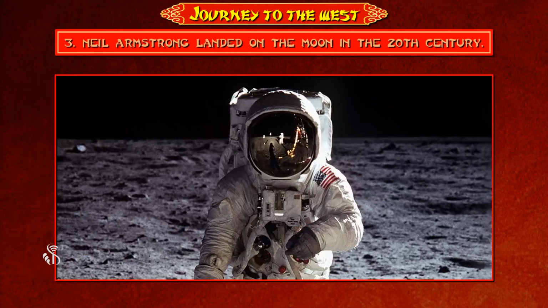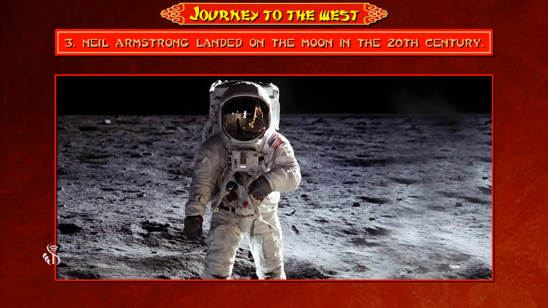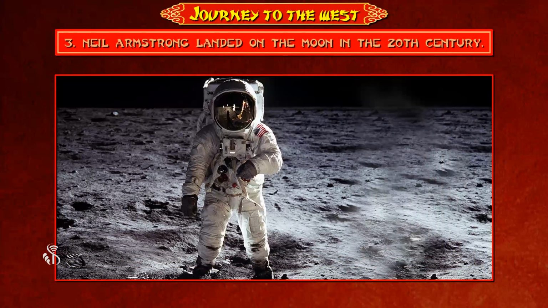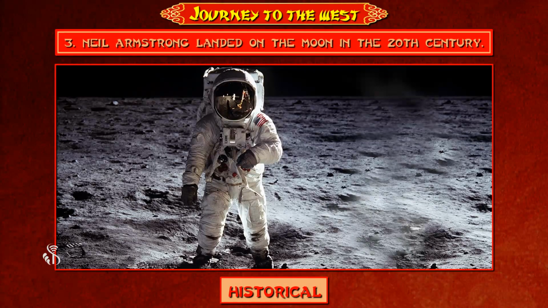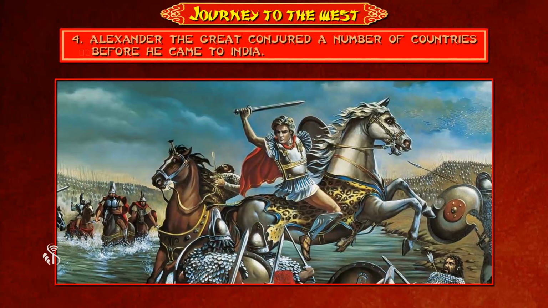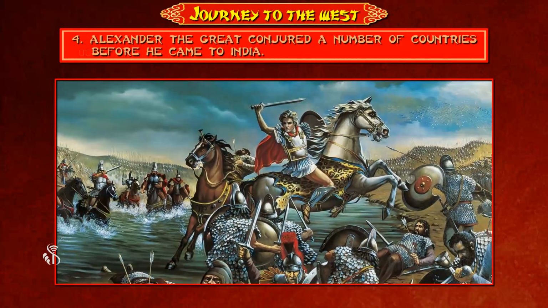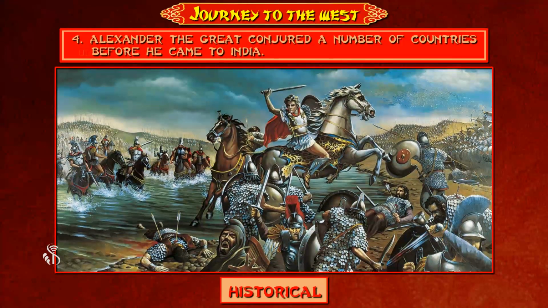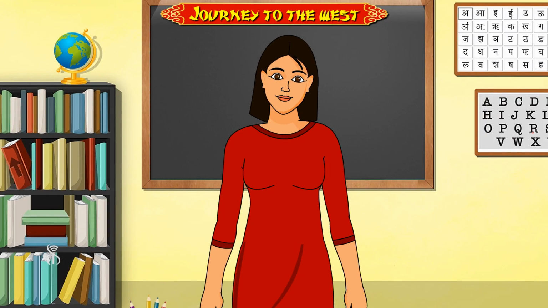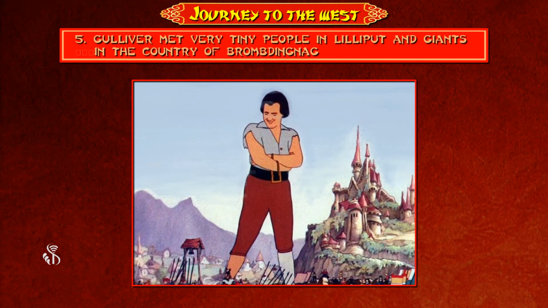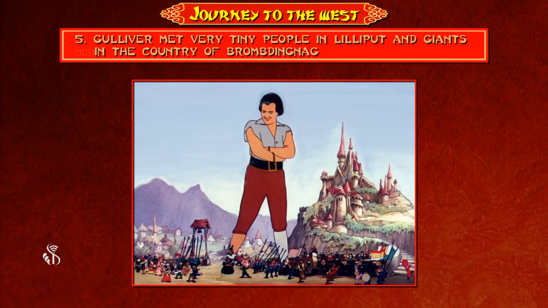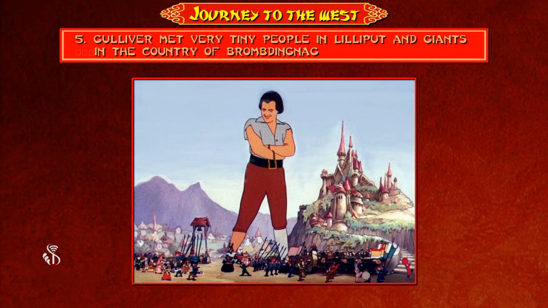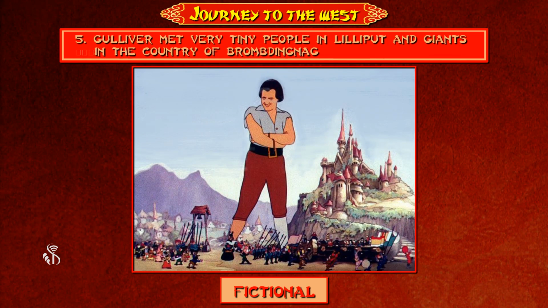Next is Neil Armstrong landed on the moon in the 20th century. This statement is historical. Correct. Alexander the Great conquered a number of countries before he came to India. Ma'am, this statement is also historical. Correct. Now the next one is Gulliver met very tiny people in Lilliput and giants in the country of Brobdingnag. Ma'am, this statement is fictional.